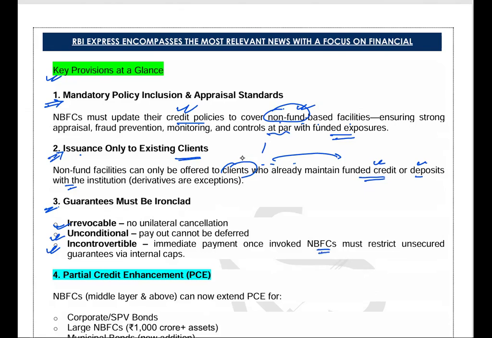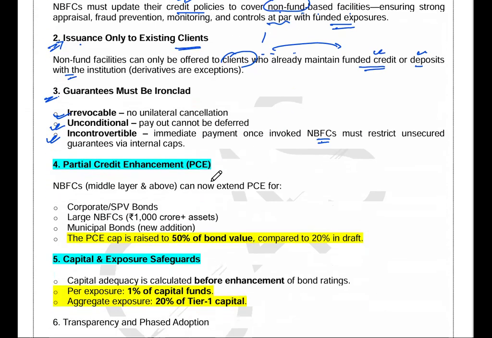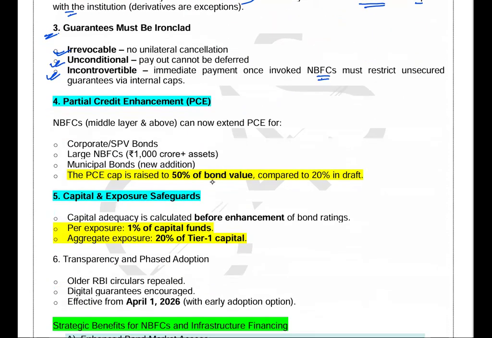NBFCs must restrict the unsecured guarantees via internal caps. So these are some of the key provisions. Next, the fourth key provision, a very important provision regarding the partial credit enhancement facility. We have understood this partial credit enhancement facility above only. Now it is easier for you to link it, right?